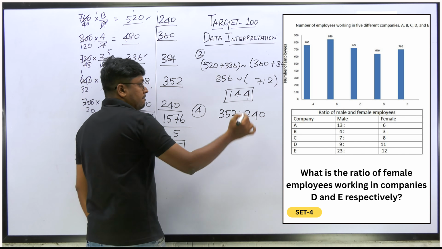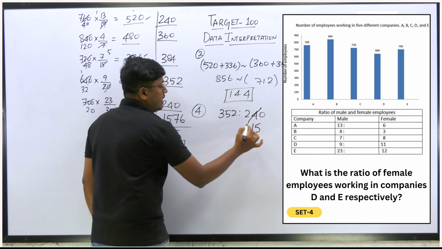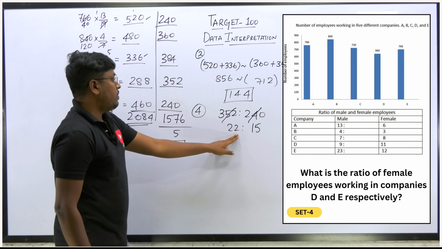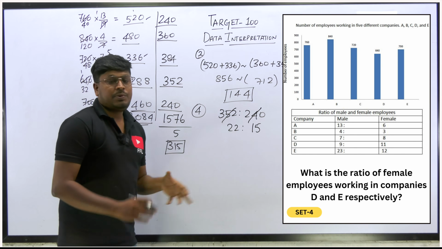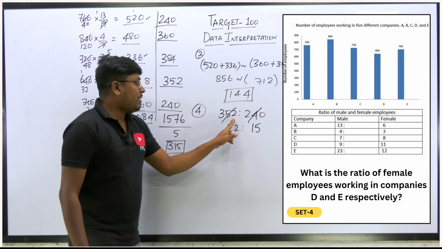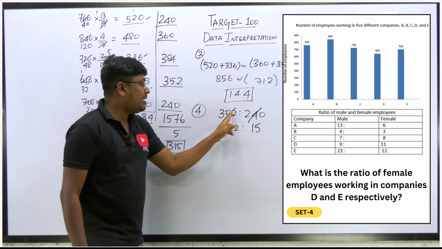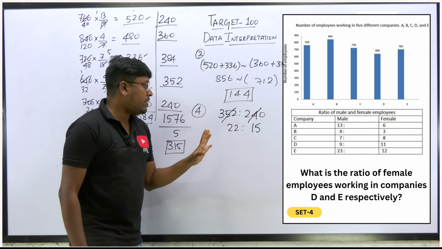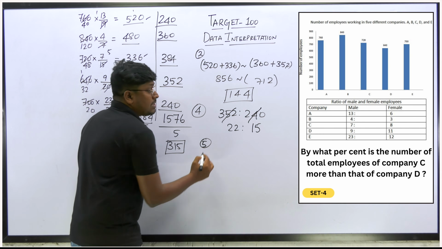This will be 16 times, this will be 15, right? 22 is to 15. So 16 into 2, 32. Okay. If you want, you can cancel it by 2 table and then finally you will get this answer. Or else you can directly cancel by 16. 16 into 15 will be 240. So if you cancel it by 16, 16 into 2 will be 32. So again remaining will be 352, 16 into 22 will be 352. So 22 is to 15. So further we can't reduce it. So we can say answer will be 22 is to 15, right? Easy. So now the last fifth question.